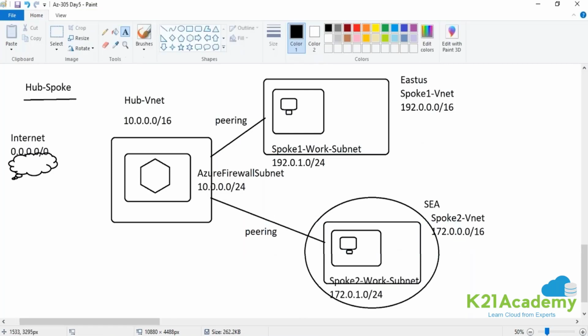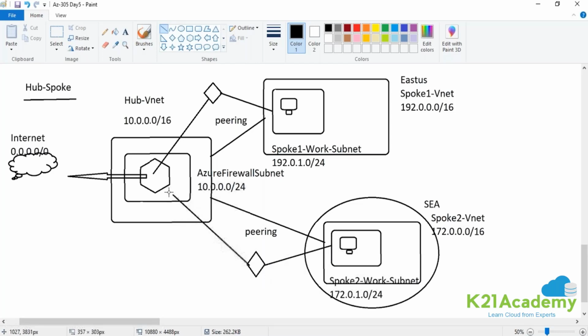In order to route the traffic, I will create a route table and ensure that the entire traffic from this subnet, with the help of the route table, hits the firewall and then goes out to the internet. The same goes for the other region as well, where I will create another route table. Now, why do we require another route table over here? Because it is in another region. If this network were in the same region, you wouldn't require another route table. You can just update the entry over here. So this is the peering that you will be using, and you will be associating and hitting that particular firewall and then going out to the outer world.